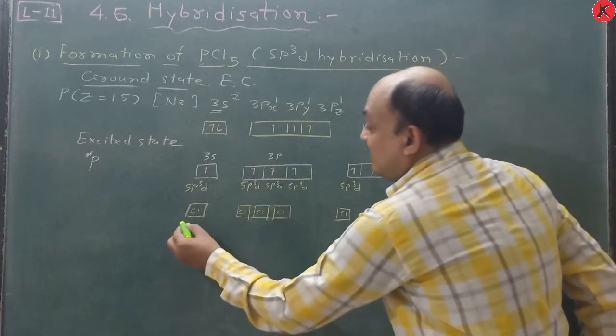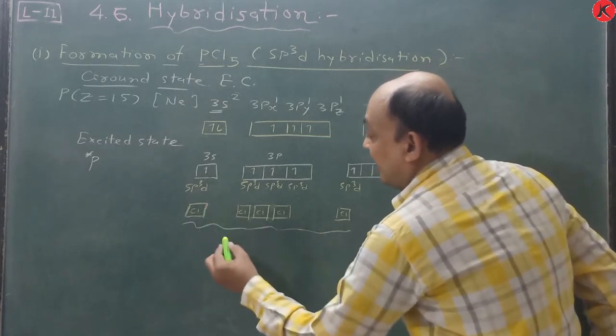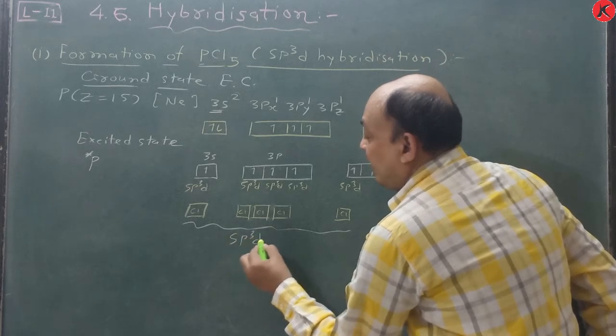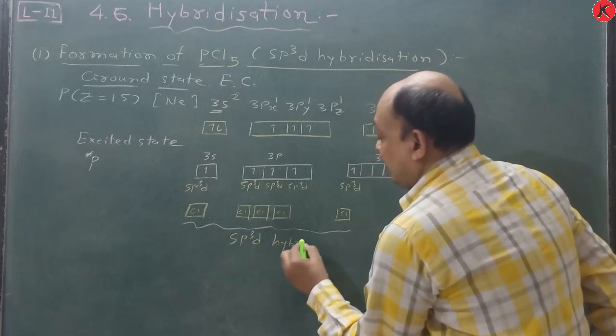And that is why this hybridization is considered sp3d hybridization.